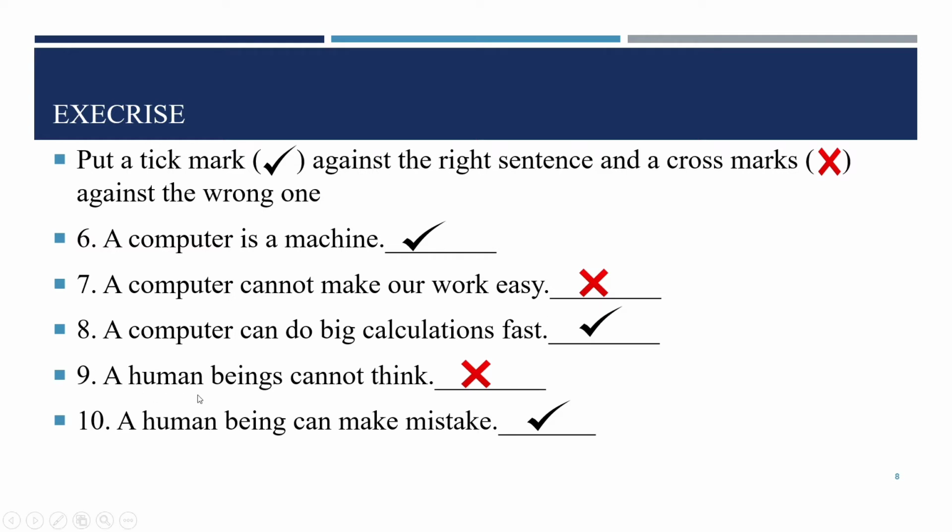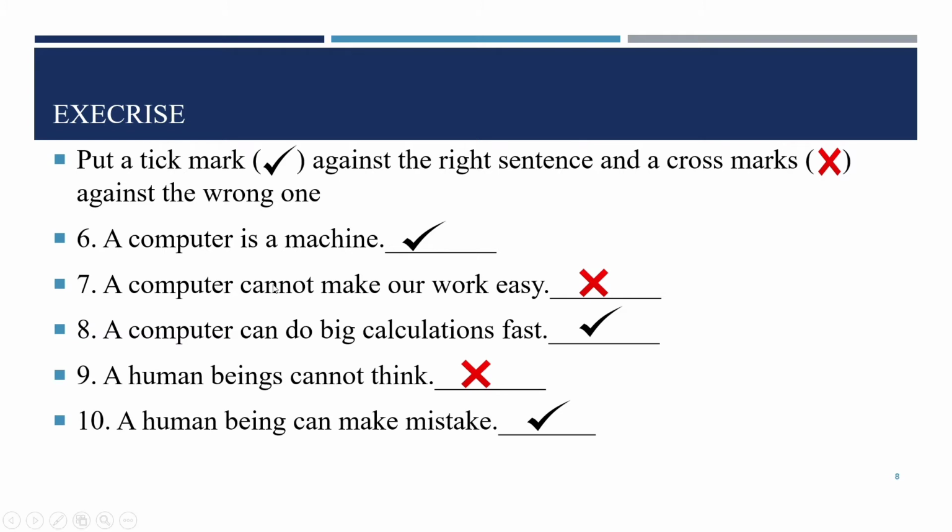Human beings cannot think? No, we are human beings and we can think, so it is a false statement, so we put a cross mark. And the last one, human beings can make mistakes. It is a true statement, right? So we put a tick mark here.